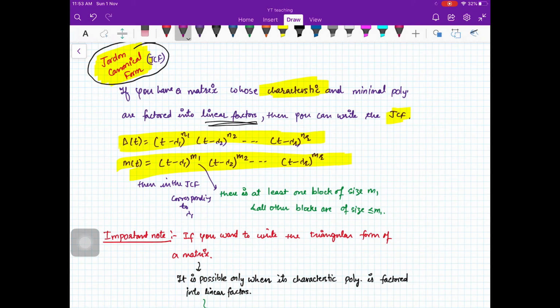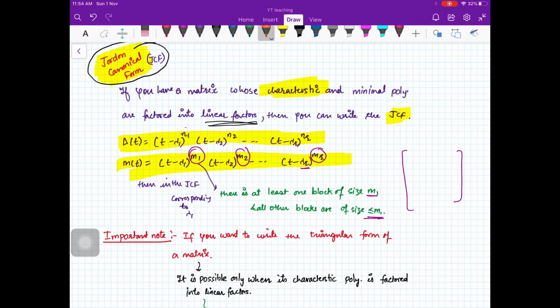So how can you write the Jordan canonical form? Again, corresponding to lambda 1, you will have at least one Jordan block of size m1, and all other blocks will be of size less than or equal to m1. Then corresponding to lambda 2, there will be at least one Jordan block of size m2, and all other blocks will be of size less than or equal to m2. And corresponding to lambda r, there will be at least one Jordan block of size mr, and all other blocks will be of size less than or equal to mr.